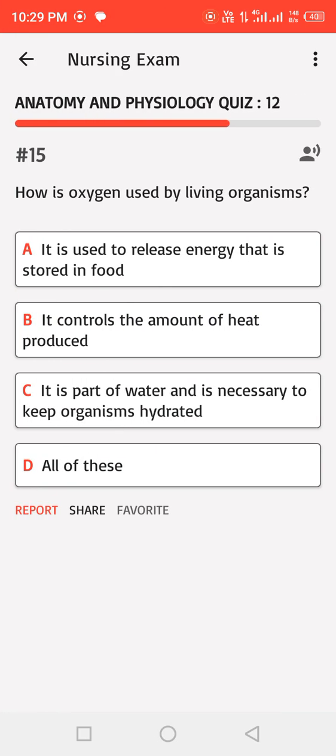How is oxygen used by living organisms? A. It is used to release energy that is stored in food. B. It controls the amount of heat produced. C. It is part of water and is necessary to keep organisms hydrated. D. All of these. Correct answer.